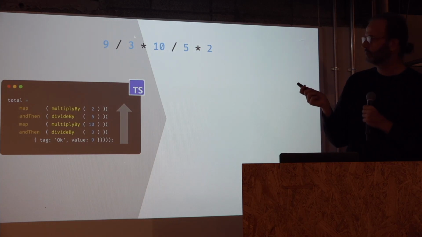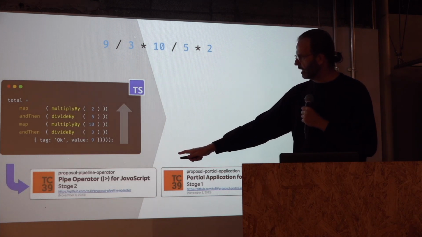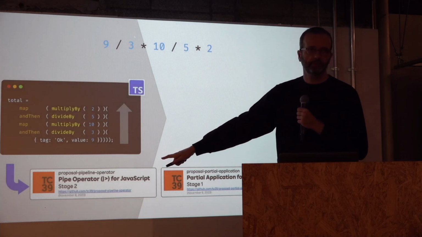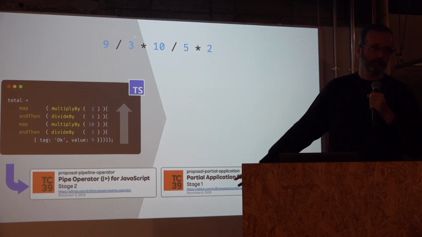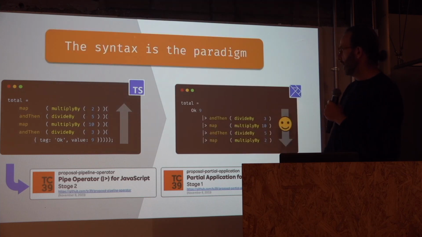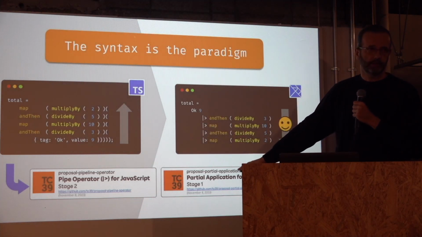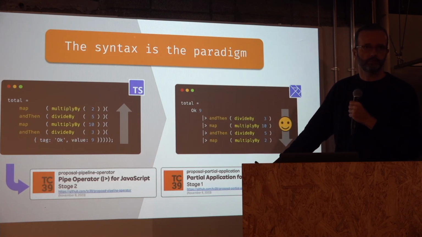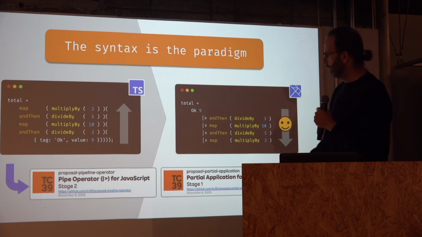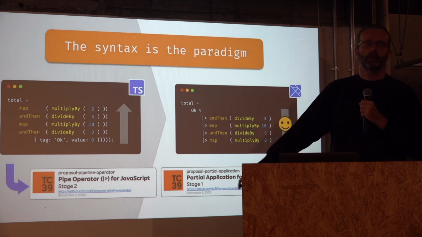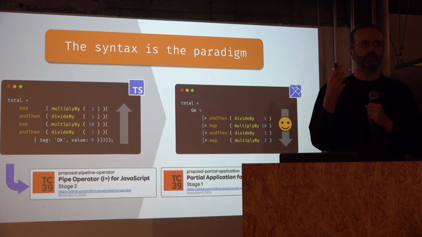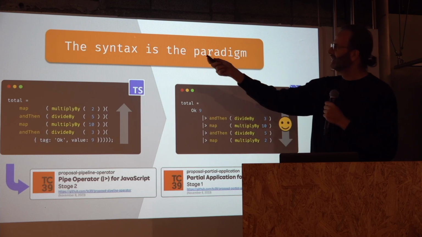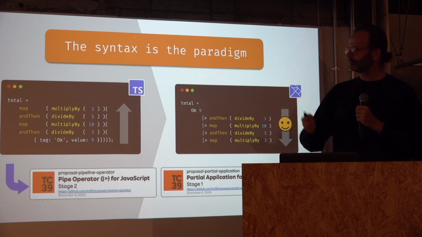We cannot go further. To go further, there are a couple of very nice proposals now in the JavaScript community. One is the pipe operator for JavaScript, and the other is partial application for JavaScript. If those two get accepted, when they get accepted, then we could write something like this. Now we could get rid of all the parentheses, and the flow is in the right direction. It's interesting to see how the syntax allows us to introduce concepts like the result type from functional programming in a much easier way. So somehow the syntax is the paradigm.